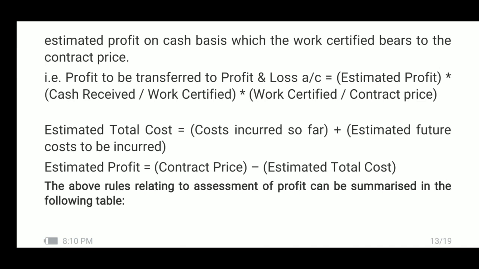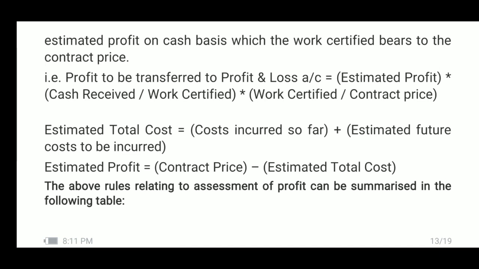Here, we can compute the estimated total cost, which is given below. Estimated total cost is equal to costs incurred so far. Cost incurred so far means cost of material, cost of labor, overheads, any other indirect expenses, the aggregate of which should be considered costs incurred so far, plus estimated future cost to be incurred.